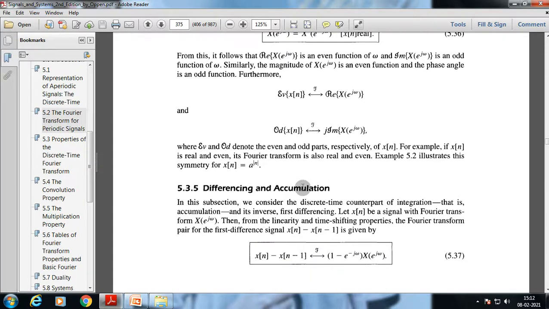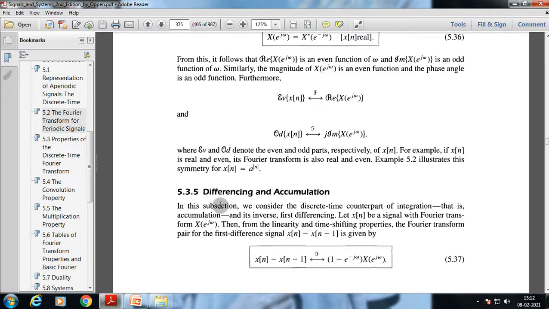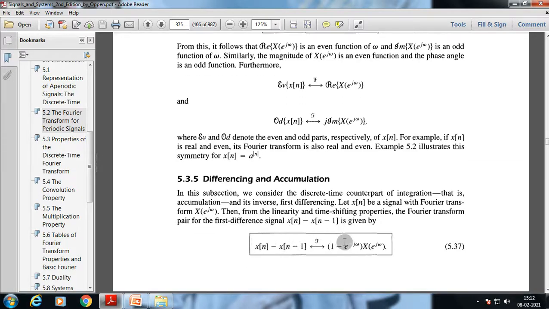Differencing and accumulation: we can understand here that we only have a difference equation. It can be rewritten as X(e^{j omega}), as it is a time difference of -1, so it could be rewritten as e^{-j omega} multiplied by X(e^{j omega}).